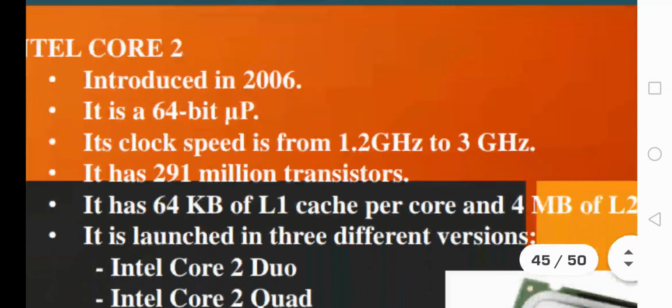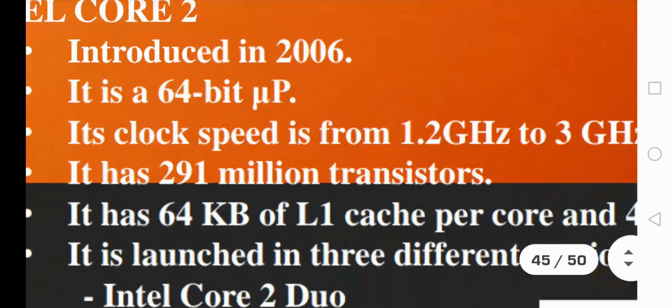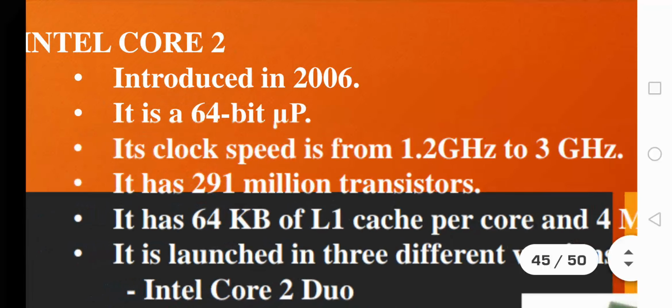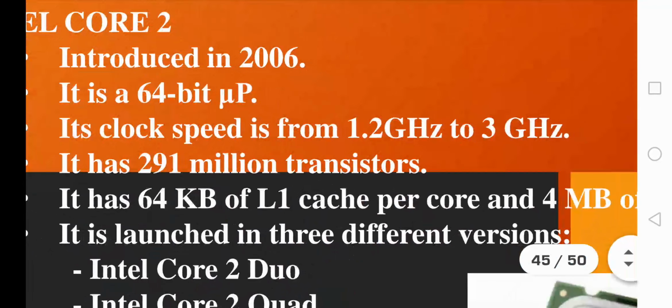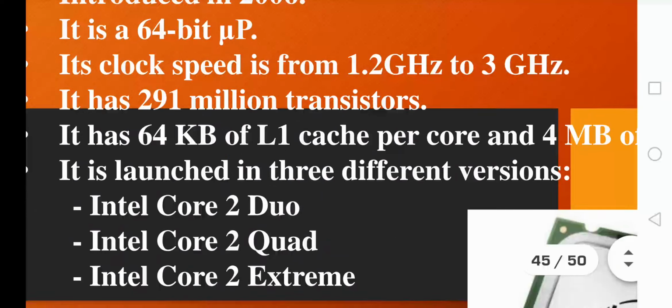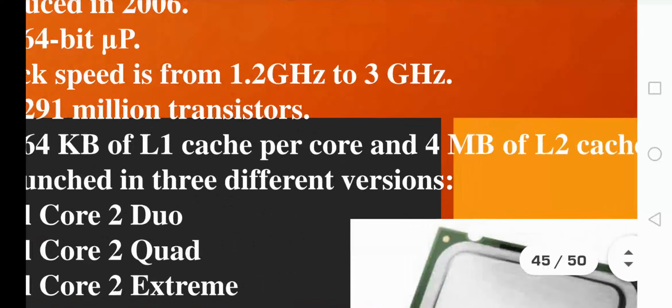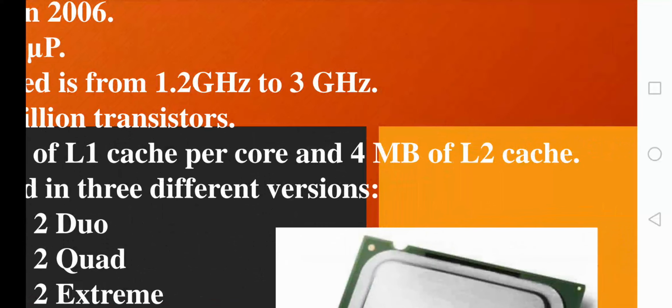Okay, and the second 64-bit processor was Intel Core 2, which was invented in the year 2006, whose clock speed ranged from 1.2 gigahertz to 3 gigahertz, and which used around 291 million transistors for its fabrication. Okay, it has an L1 cache of 64 kilobyte, and a 4 megahertz L2 cache.